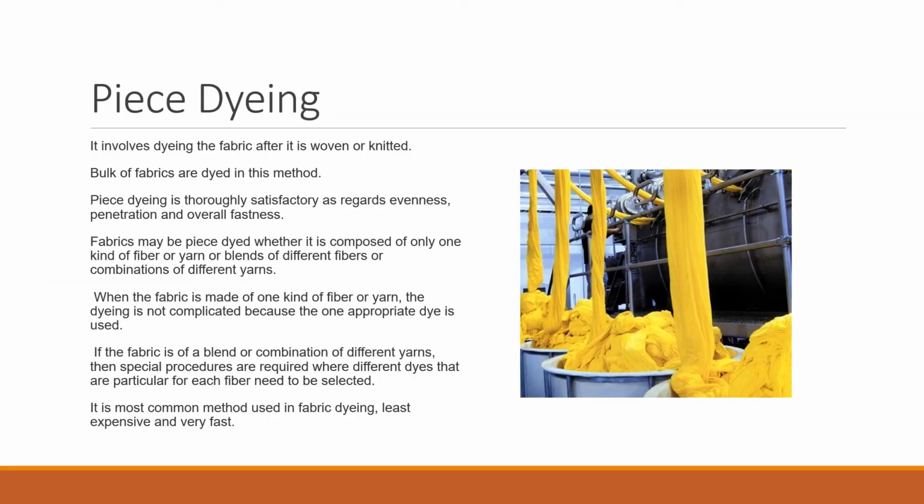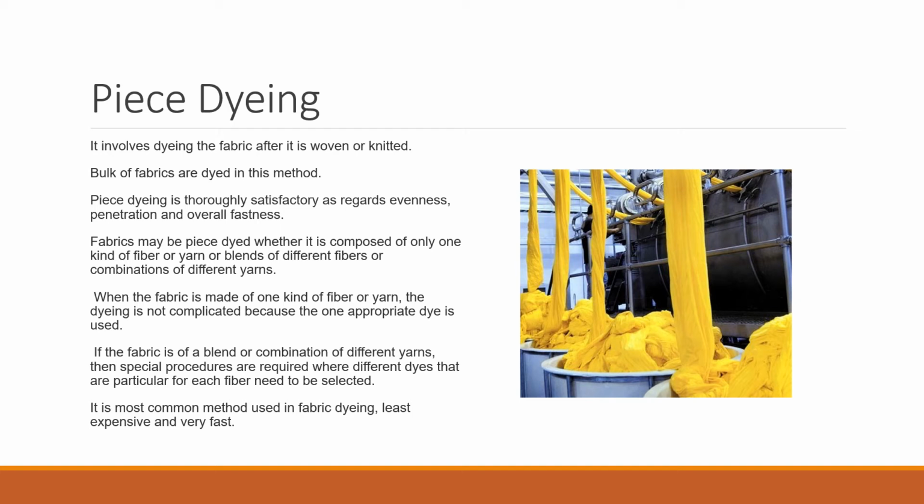Piece dyeing involves dyeing the fabric after it is woven or knitted. So this procedure is used after weaving or knitting the fabric. Bulk of fabrics are dyed in this method. Piece dyeing is thoroughly satisfactory as regards evenness, penetration and overall fastness.